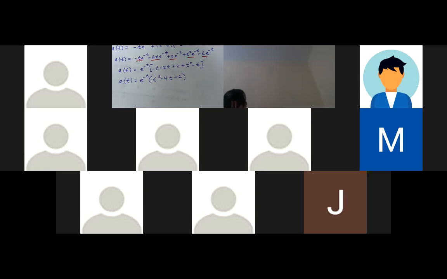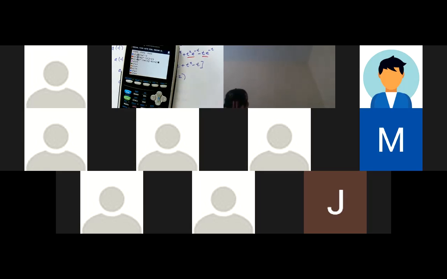And now I am going to find the acceleration at t = 4. Okay, so again, here I've got all 3 of these in my calculator. I have all of their equal symbols highlighted.